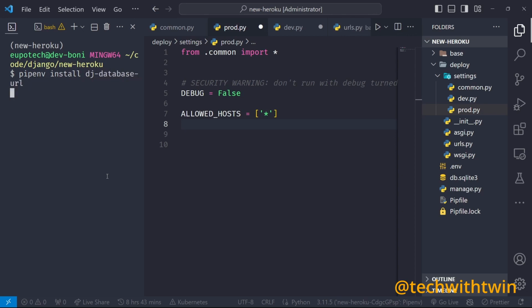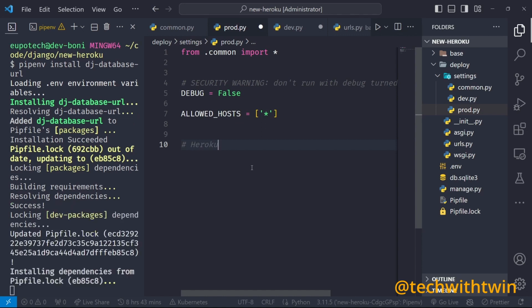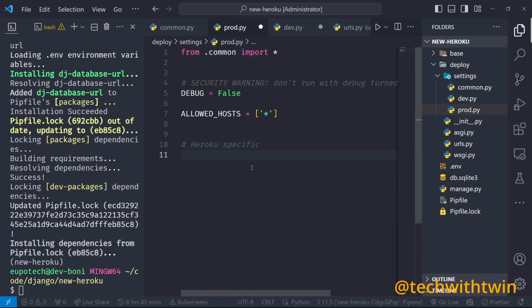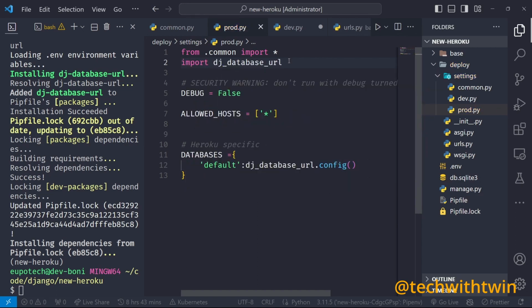Database URL. So just import it, and then let me add a comment here. This one is Heroku specific. Then databases, you can see, we have the default, which is dj underscore database underscore url dot config. This one will read our configurations from Heroku, and then we also need to import it at the top. Import dj database URL. So that's it.